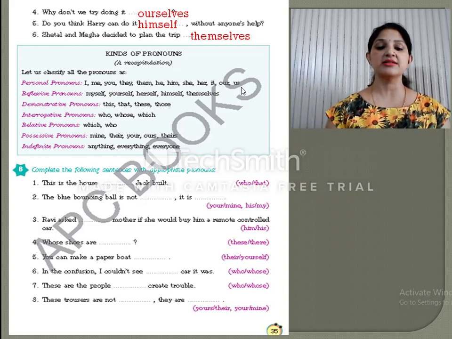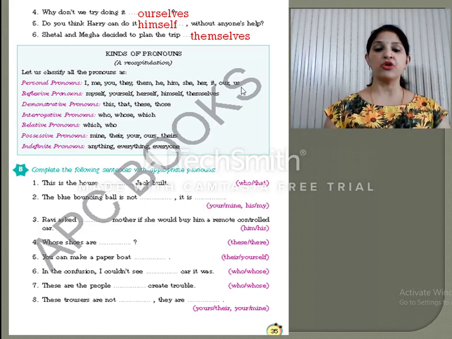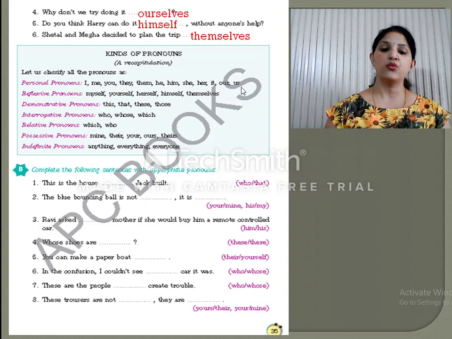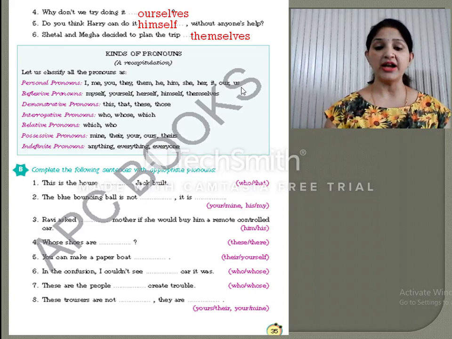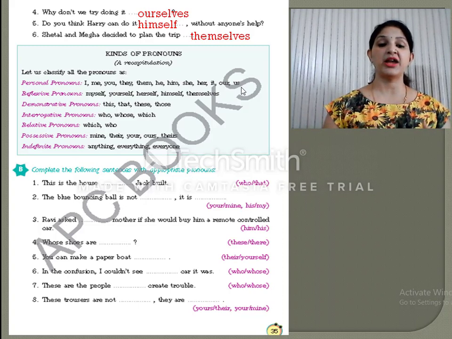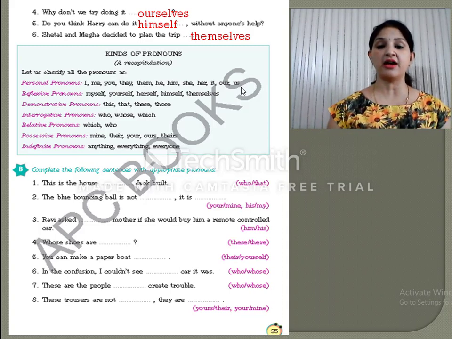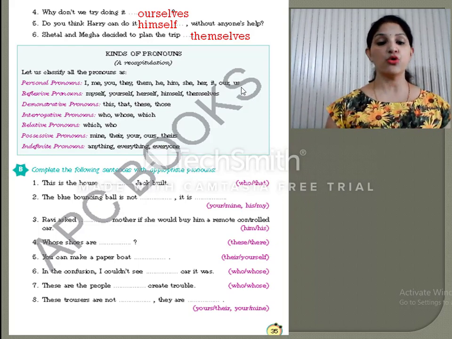For example, this is the dress I will wear. That is the one I wore yesterday. Interrogative pronouns are used to ask questions. The interrogative pronouns are who, whom, which and what. For example, which is the best restaurant? What did he tell you? Whom should we invite? So these words, which, when, whom, whose, are raising questions. That is why they are called the interrogative pronouns.